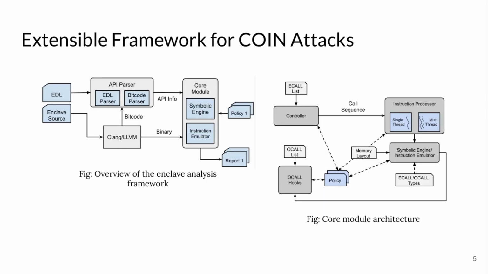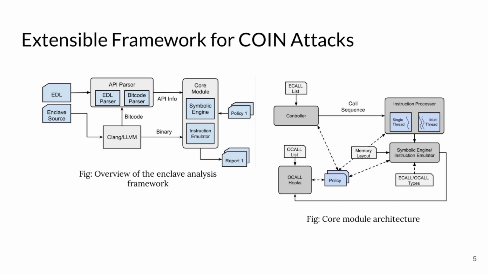Upon this API information available, we design an extensible framework for coin attacks. We call the framework extensible because we have a policy module where anyone can integrate a new security sensitive policy to detect new vulnerabilities. The other 2 modules are API parser and core modules.